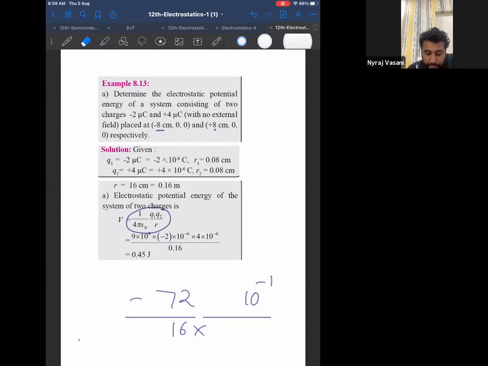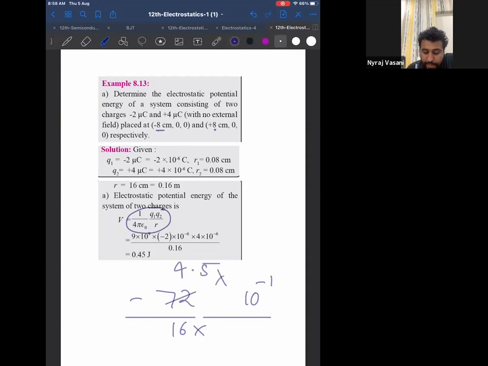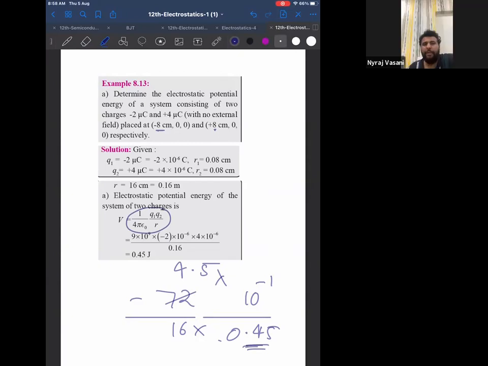Now then, 72 by 16. 4.5. 4.5 into 10 power minus 1 is 0.45, minus. Yes, sir. Sir, here 0.45 is given. That is fine. You're just taking the magnitude.